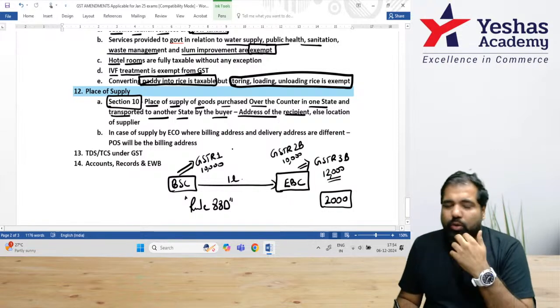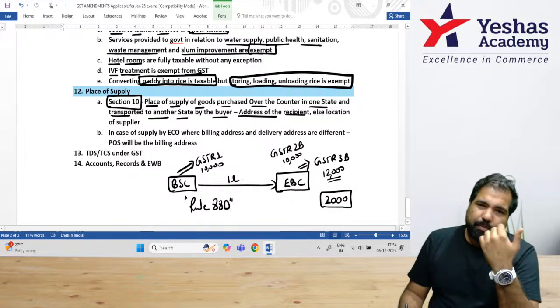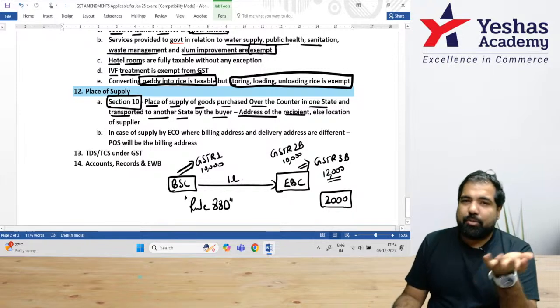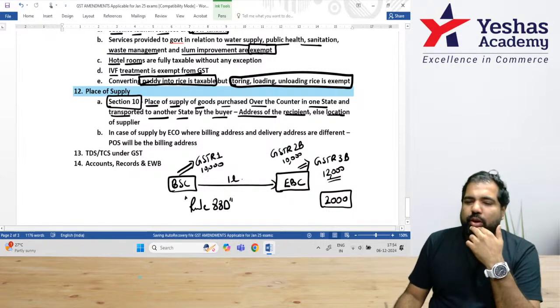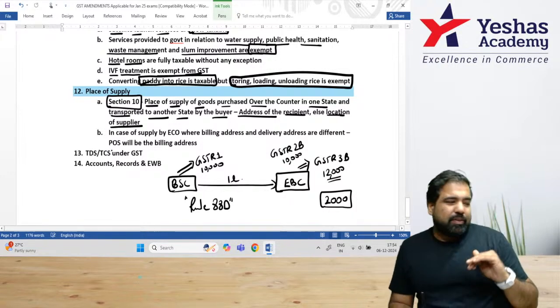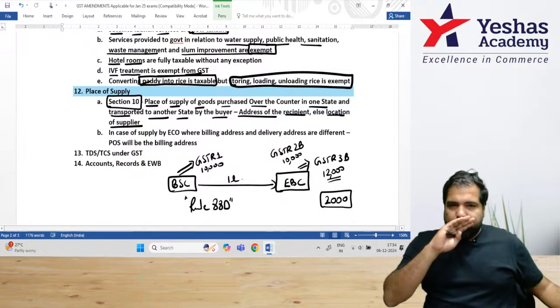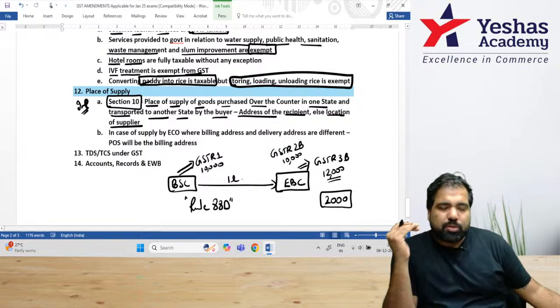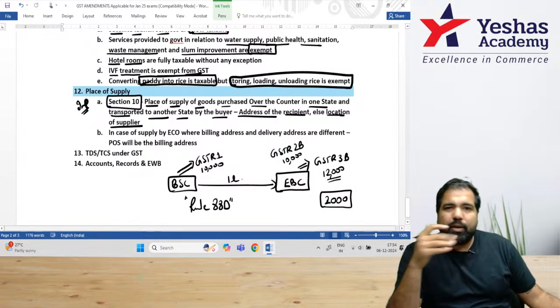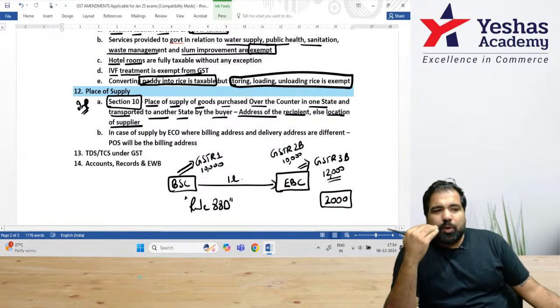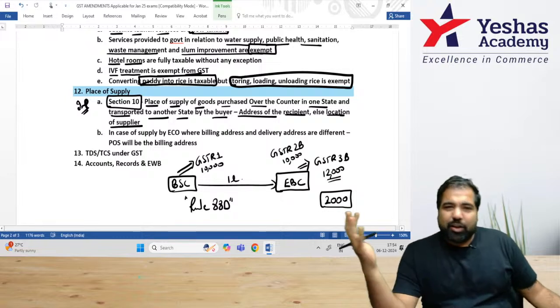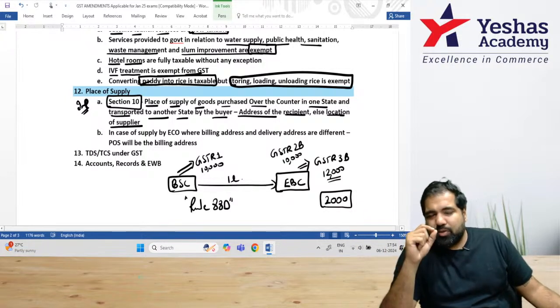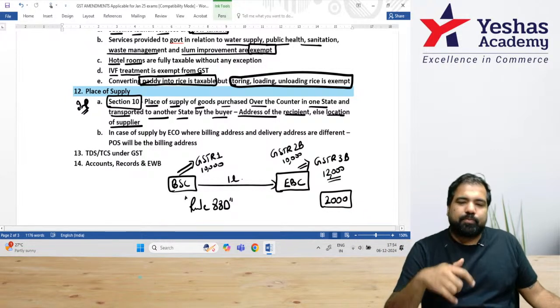And if that is also not known, in the rare case, then whoever is supplying that state. Example, the laptop was bought in Bangalore, so the location of the supplier will be the place of supply. This is an exception. Remember, and this is kind of important, not the most important were those three, but this is also important because in the exam, if they say you purchase it in one state and you've taken it to another state, then remember it is your address which matters, not the state in which you purchased it.